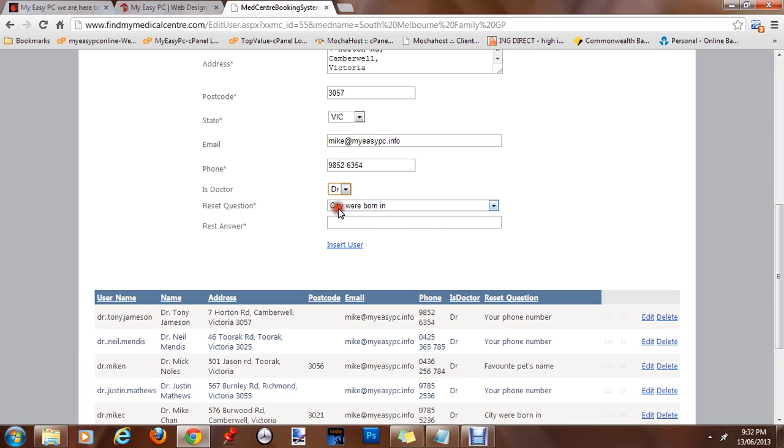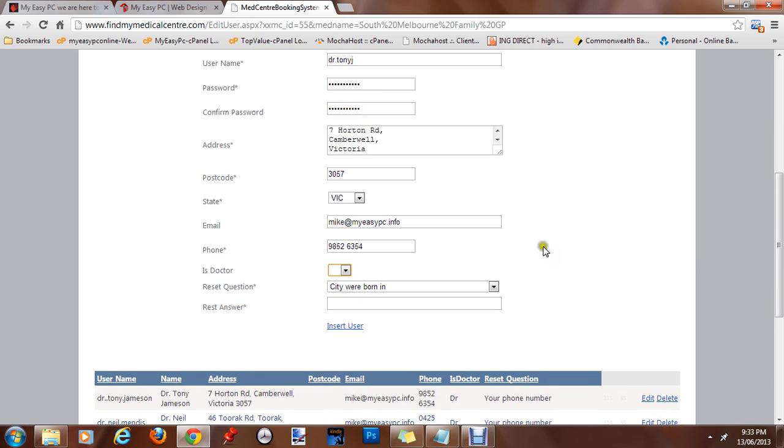And this is very important. You must select is doctor for doctor. If it's for any other user, such as administration staff or the business managers, nurses, leave that blank. So for the doctors, always select that, and you can change the reset question. Most probably the doctor will be doing this himself, so you can choose any of the selections from here.